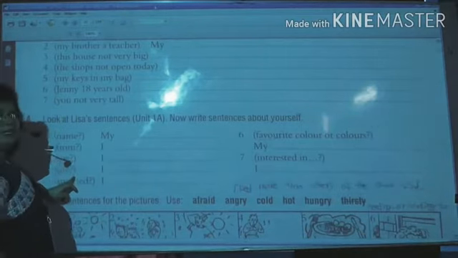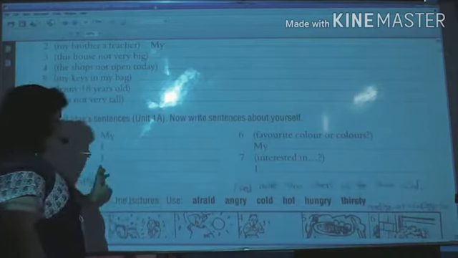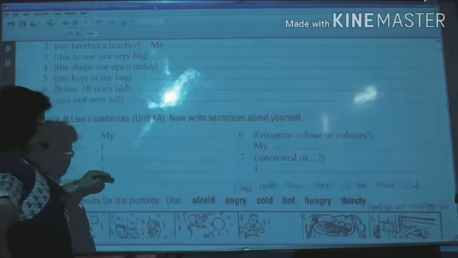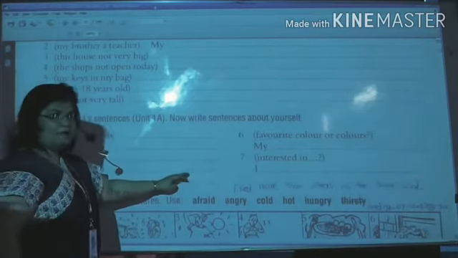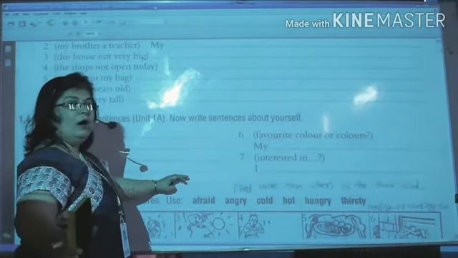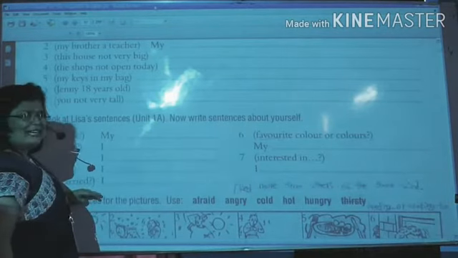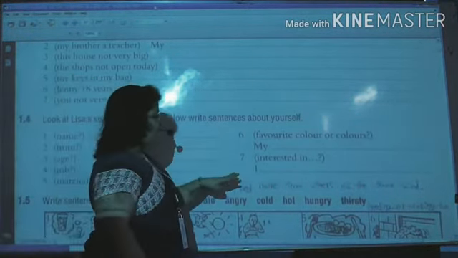I am doing a job, so I can write I am a teacher or I am a coordinator. But what you will write is I am a student. You don't have a job, you are still a student. Married? Obviously not. I am not married.